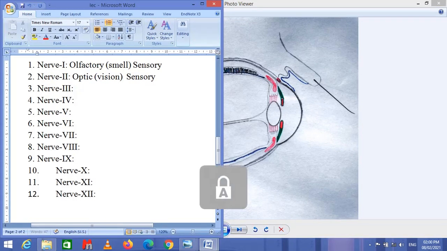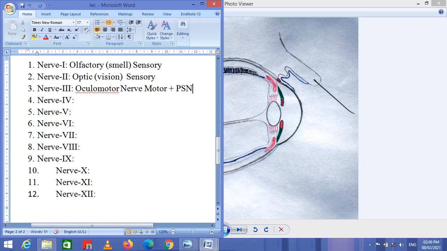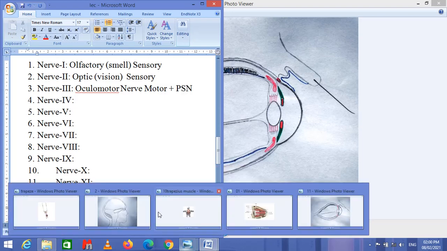I'm going to write it: oculomotor nerve. This is actually a motor nerve plus parasympathetic nerve. Now coming towards the next one.